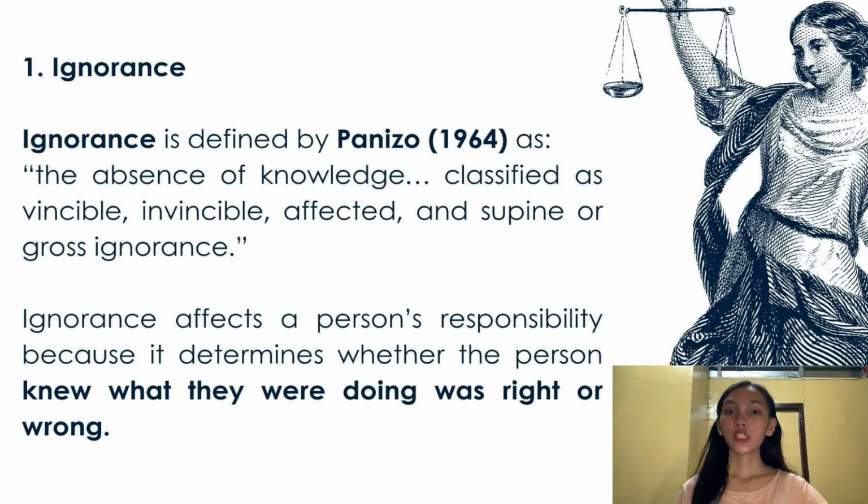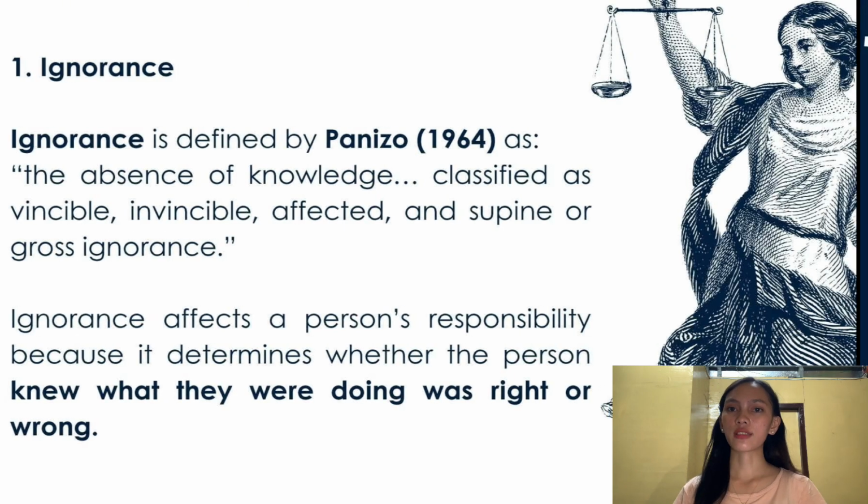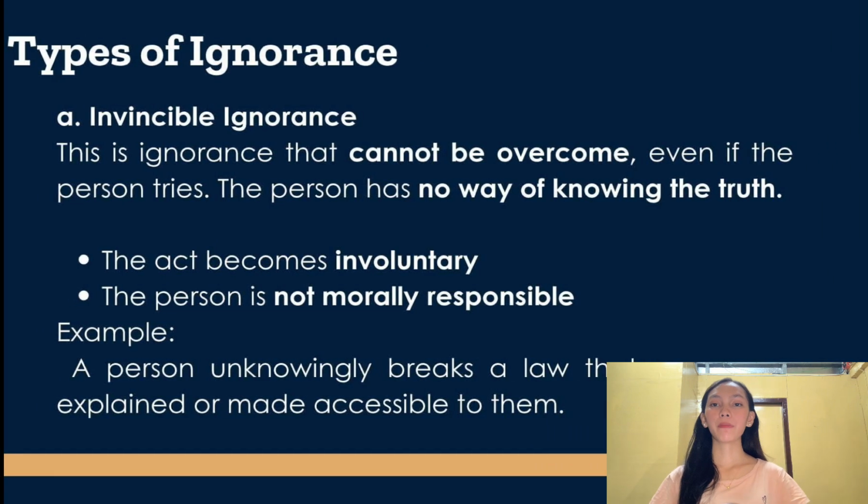So to make it easier to understand, let's put it into an example. For example, a tourist is throwing garbage near the beach. Then the owner scolds him, saying he should not throw it here because it is prohibited, and his response was that he did not know it was prohibited because there are no signs or rules posted, so that's why he throws his trash. This means the person has no way of knowing, and that makes him ignorant of his actions. Let's proceed with the first type of ignorance, which is invincible ignorance.